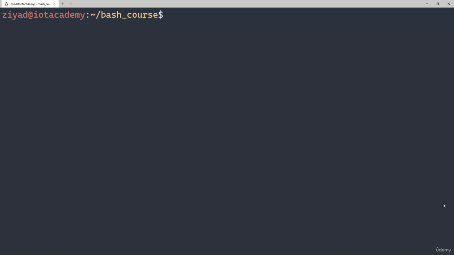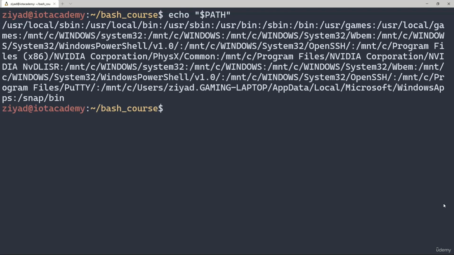We can take a look at our system's path by running the command echo $PATH. Here we're seeing some rather terrifying output pop up on the screen, but it's really quite simple. All it is is just a set of paths to folders, each separated by a colon. When we enter a command name or script name into the shell and press enter to run it, the system will start at the far left of this list and work its way through each folder looking for an executable file with that name and run the first one that it finds.